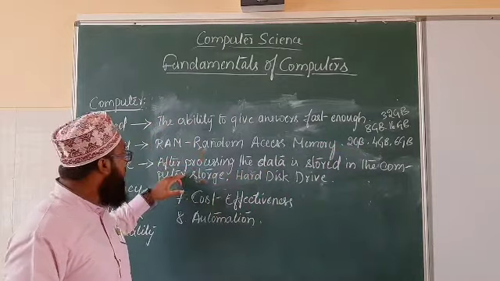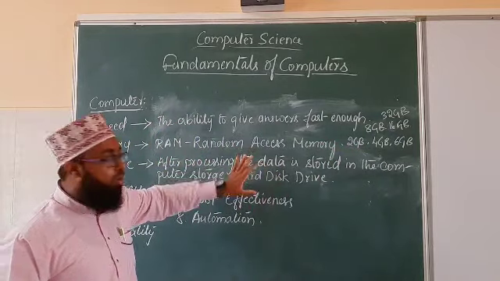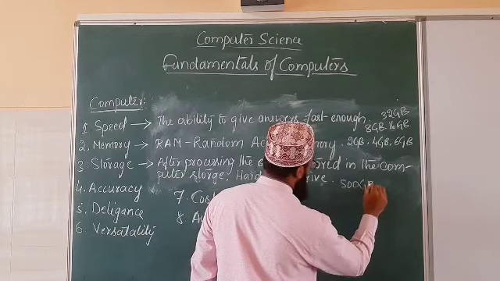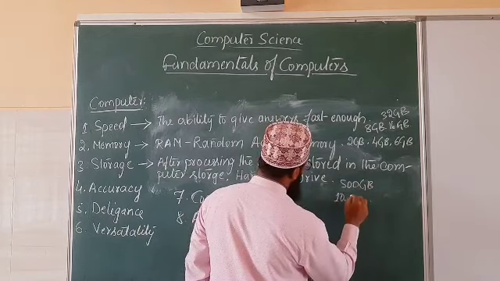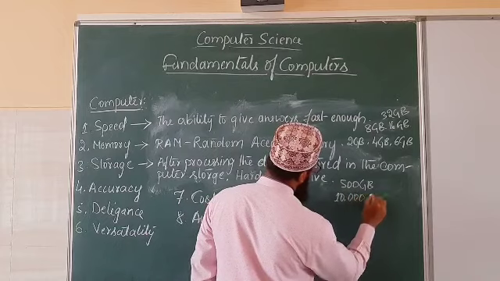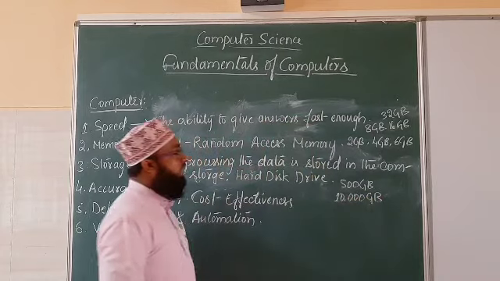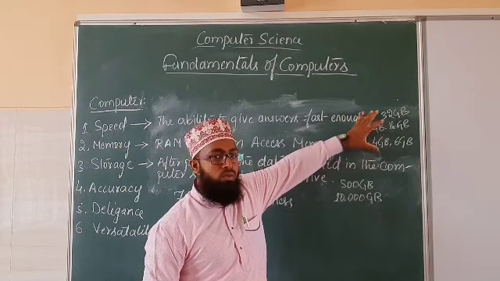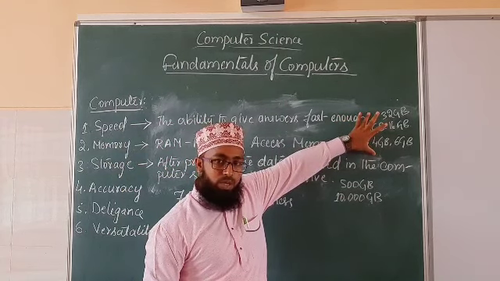Then the hard disk drive. Hard disk drives start from 500 GB and go up to 10,000 GB. Data is stored in memory at the time of processing, so a very small amount of memory is available.